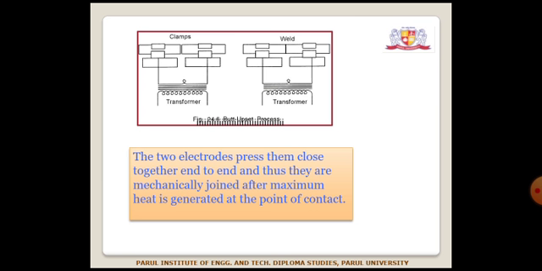You can see in the figure. The two electrodes press them close together end to end and thus they are mechanically joined after maximum heat is generated at the point of contact.